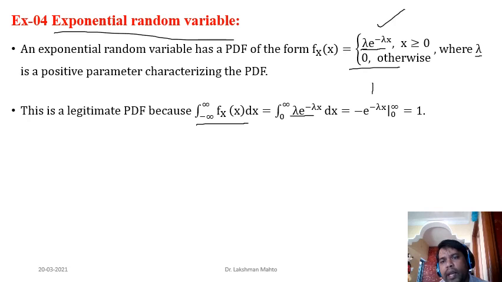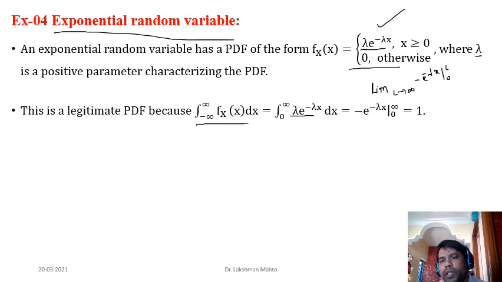If someone asks from a deeper sense, you can write it this way: call the upper limit L, with L tending to infinity, of minus e to the power minus lambda x, from 0 to L. The meaning is the same.